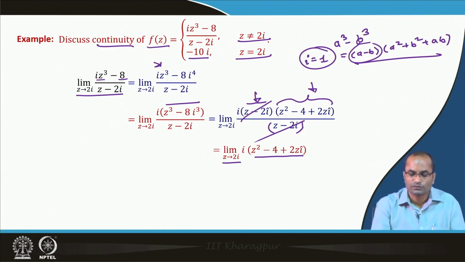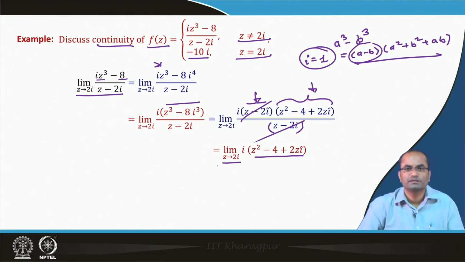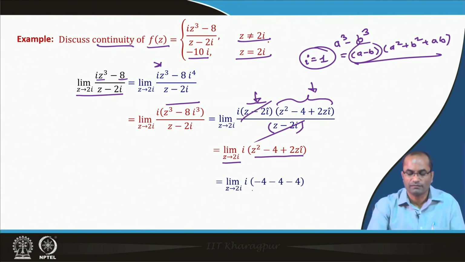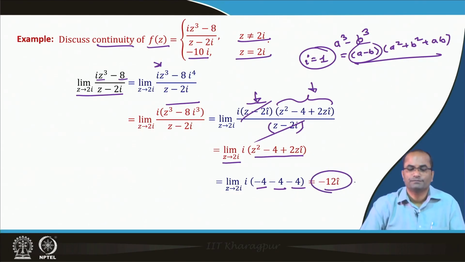When z approaches 2i, now we can just substitute and get the limit. We have i times z square, so 4 i square, that is minus 4. Here we have minus 4 already, and z is replaced by 2i, so 4 i square, again minus 4. So we have minus 12i as the value of the limit.